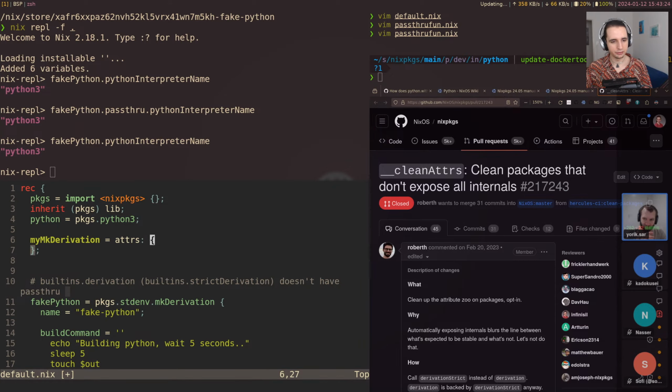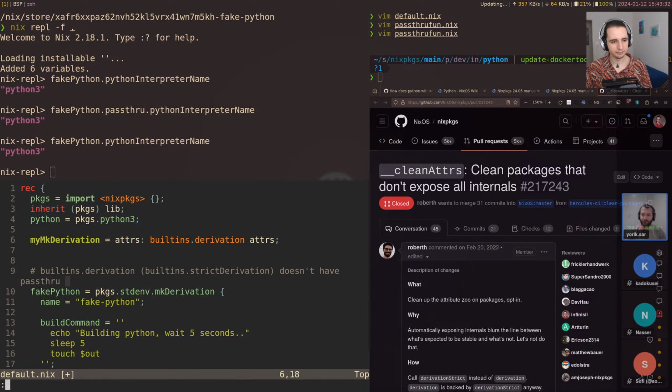And now we want to call builtins.derivation. Actually, we want to pass all of these to the derivation call, except passthru. So we want to do a removeAttrs. I'm not sure if that exists in builtins, but my highlighting kind of implies so.